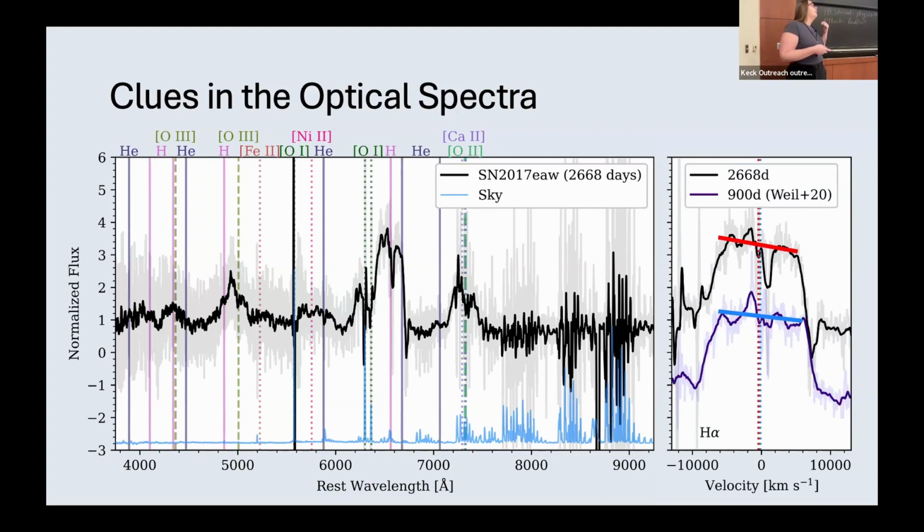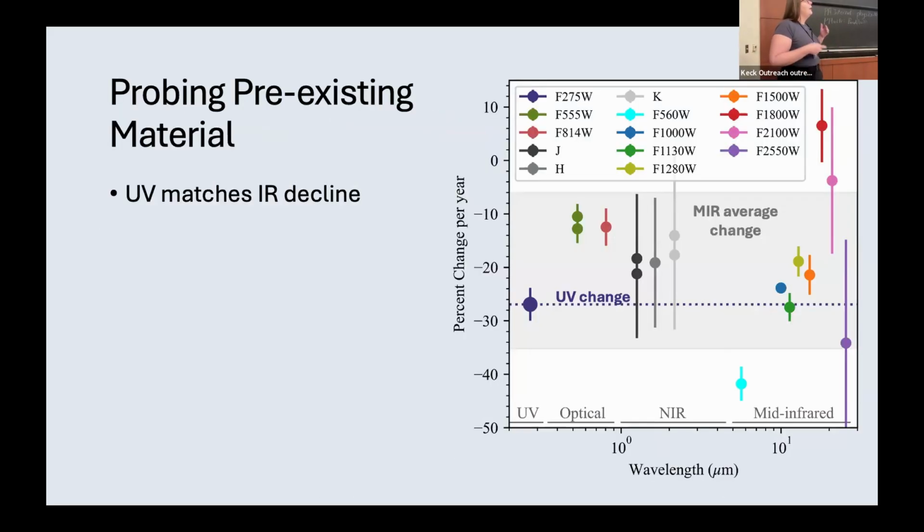This supernova is still UV bright, even though it's 7 years post-explosion at the time of the HST observations. And we have multiple HST observations in the infrared. So we can actually map the UV as well and try to understand how it's evolving over time.